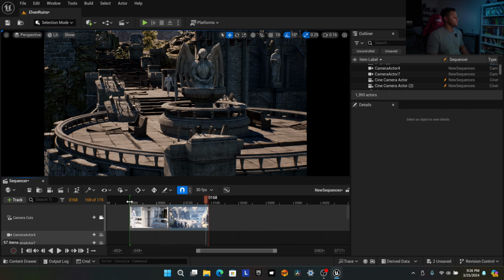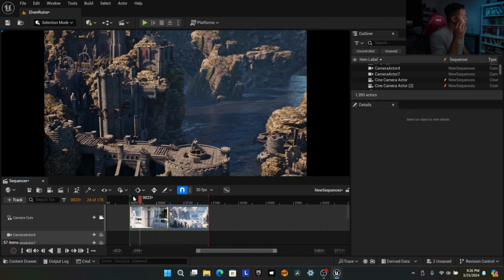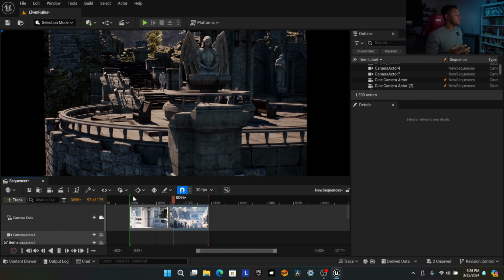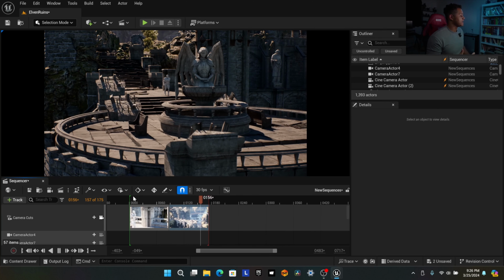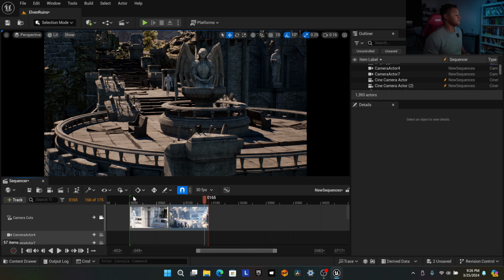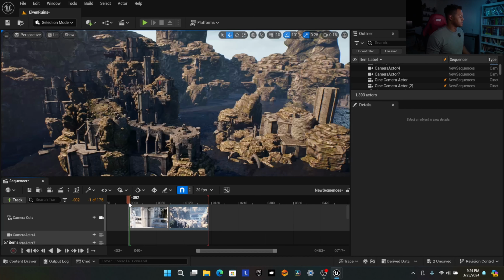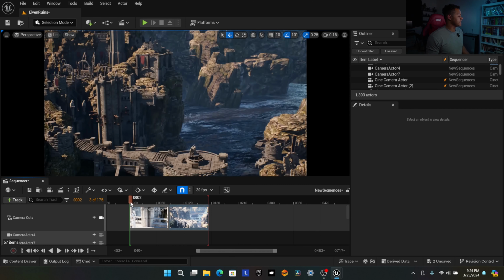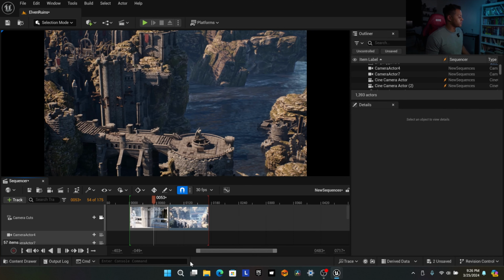Nice. Bam. Cool. So see, we already got some stuff going and we're now doing it in an actual environment that looks amazing. And we really didn't have to do too much on our end. And it's all free. And let's say I want to cut to that second camera maybe a little bit sooner.